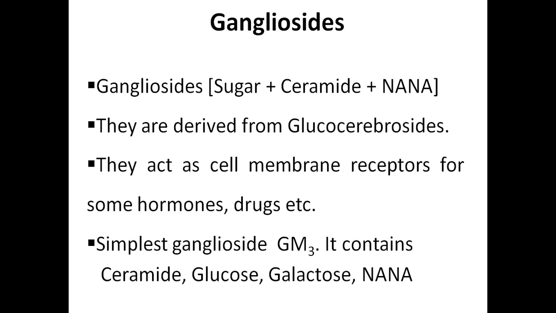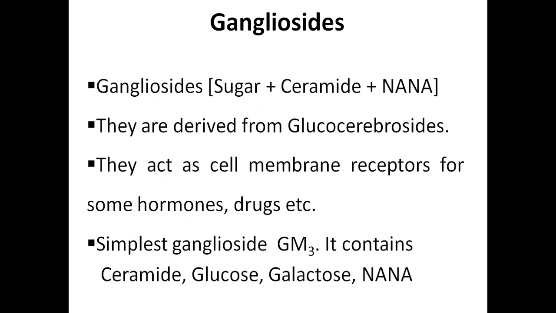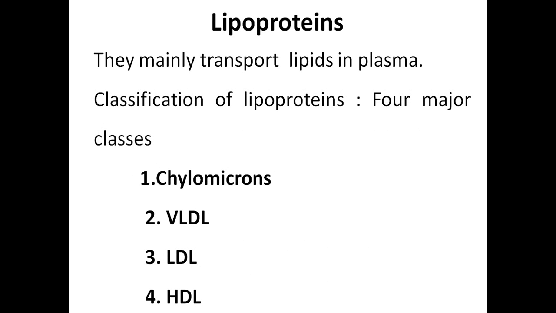Then gangliosides are made up of carbohydrate, ceramide plus N-acetylneuraminic acid. These are derived from glucocerebrosides. They act as cell membrane receptors for some hormones and drugs. The simplest ganglioside is GM3. It contains ceramide, glucose, galactose and NANA, which means N-acetylneuraminic acid. So with this we have completed the second example of the compound lipids, glycolipids, other than phospholipids.